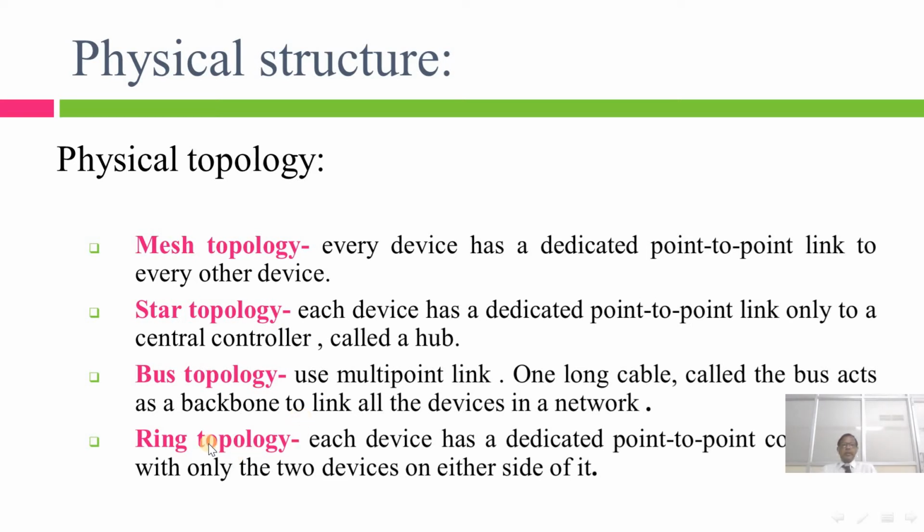And next one is ring topology. It looks like a ring. Each device has a dedicated point-to-point connection with only the 2 devices on either side of it. That means if you see a circle, one point is connected to the left and one point is connected to the right in a circular shape. For that reason it is called a ring topology.